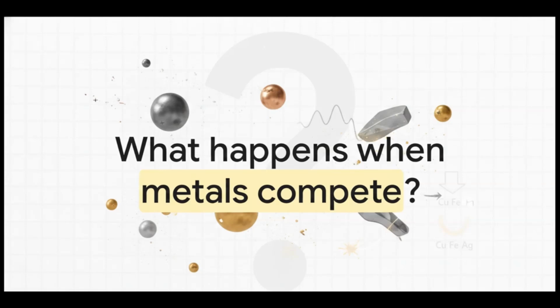What exactly happens when two metals are forced into the same space and have to compete for resources? While chemistry has a very strict hierarchy, there is no sharing, and there are absolutely no ties. When metals compete, one asserts its dominance, and the other just gets kicked to the curb. It's a really fascinating chemical power struggle, and by the end of this explainer, you'll be able to predict exactly who wins every single time.